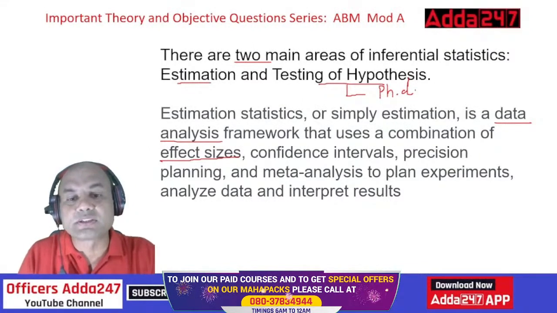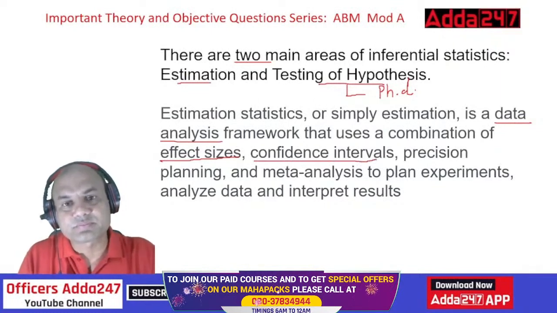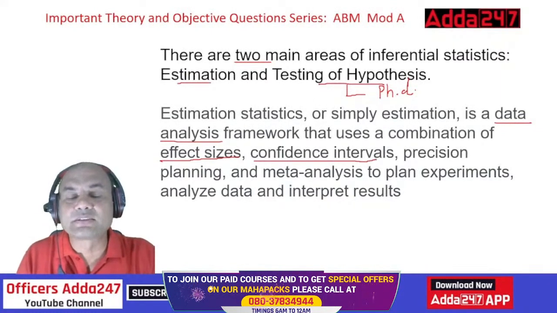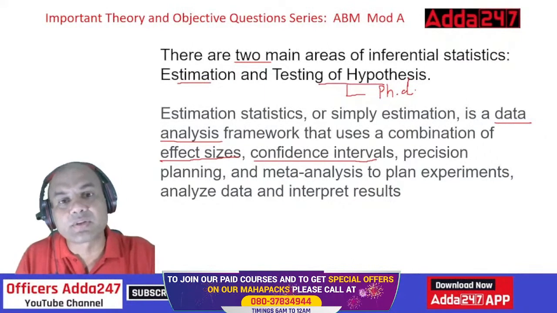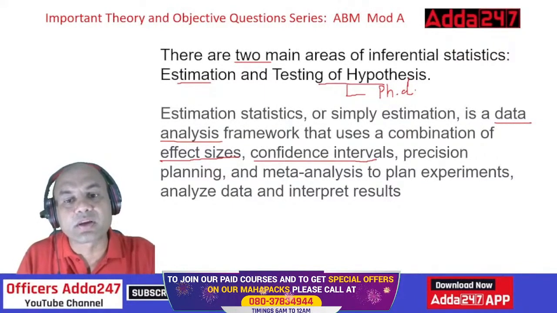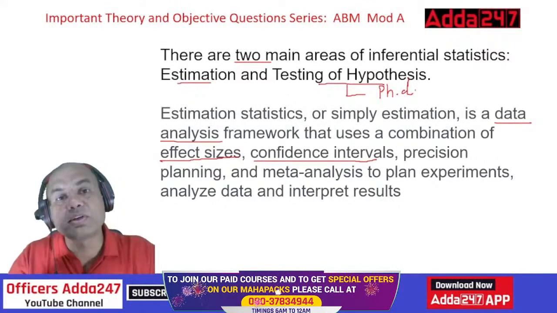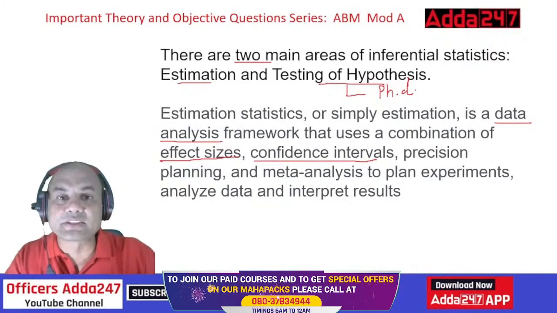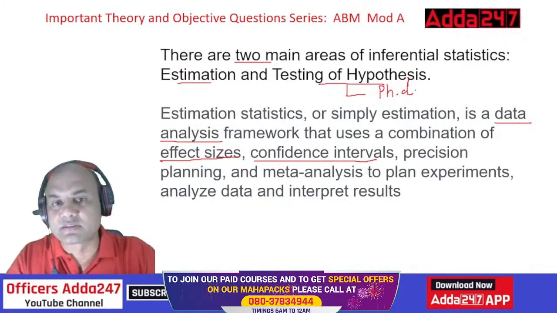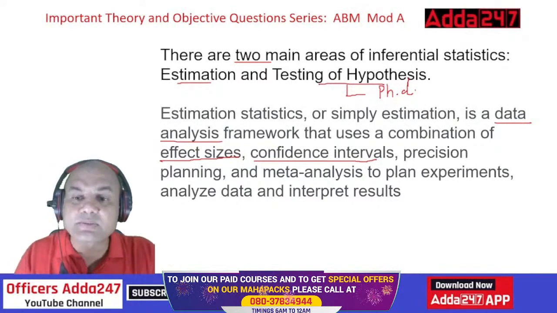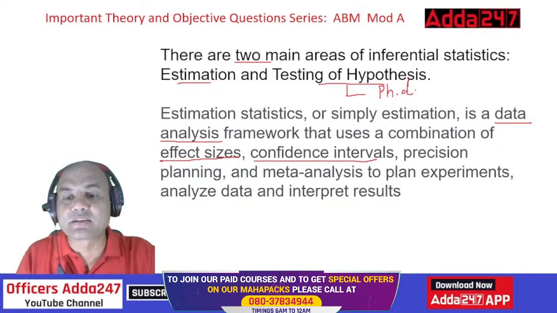Okay. So confidence intervals. Now what are confidence intervals? We'll study it in a further part. There is something called point estimate and interval estimate. So there comes the point of confidence interval. Again, confidence means the level at which my answer will fall within that given region. Second is precision planning. How precise my answer is.